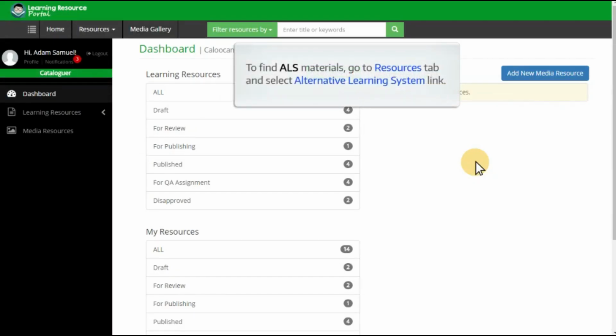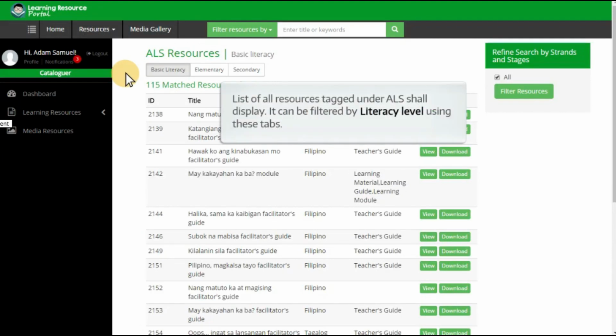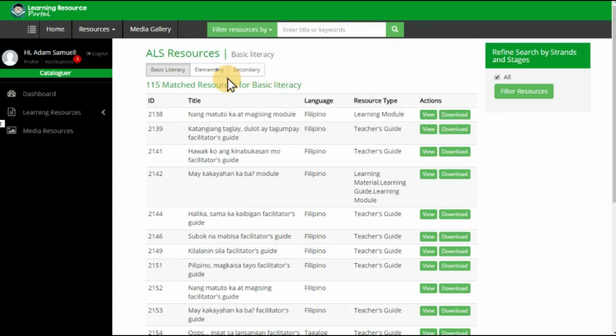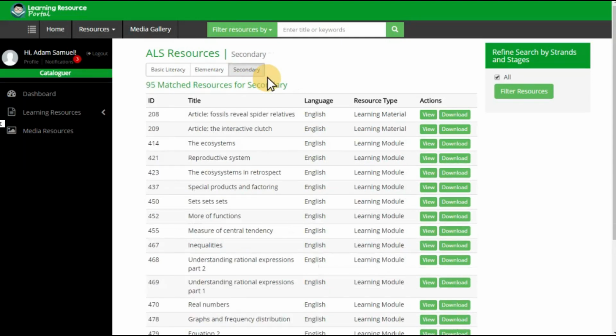To find ALS materials, go to the Resources tab and select the Alternative Learning System link. A list of all resources tagged under ALS shall display. It can be filtered by literacy level using these tabs. Each of these lists can be further refined by their corresponding strands and stages located at the right navigation panel.